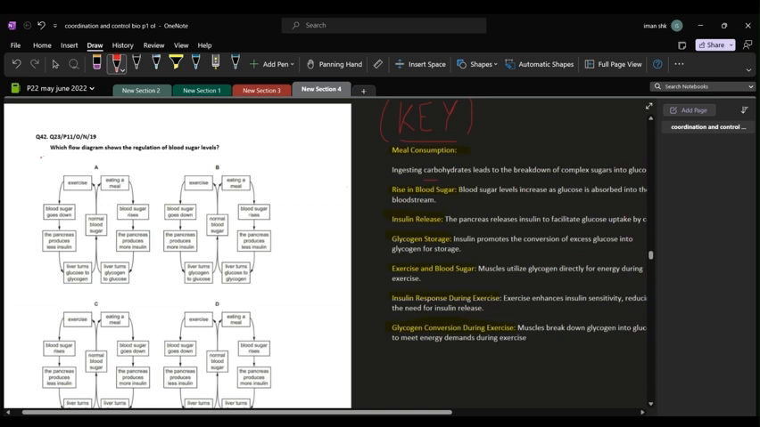Alright, this is our last question for today's video. Question number 42. Which flow diagram shows the regulation of blood sugar levels? So we've been given two scenarios. One is exercising and the other one is eating a meal. It starts from having a normal blood sugar concentration, and eventually, after we have done these two activities and the processes have happened, we again reach the normal blood sugar level. So we need to find out which processes are right and which are not. And obviously the right one would be our answer.